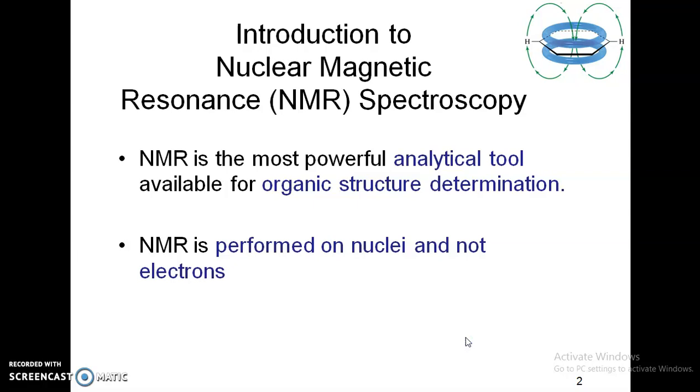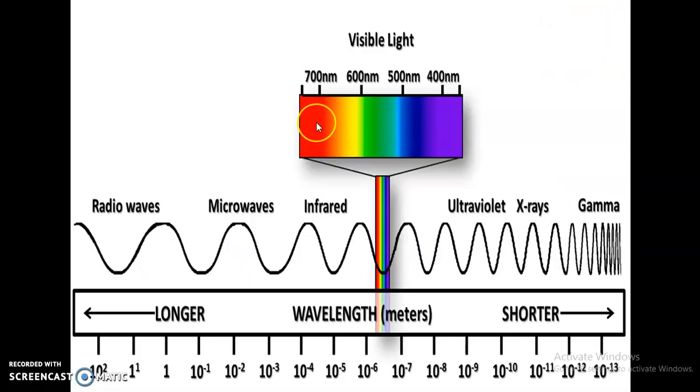So what exactly is nuclear magnetic spectroscopy? It is a tool which is used for determination of organic structure. So it is used for structural elucidation. And most important to know is that it is performed on the nuclei and not the electrons. So nuclei are involved when I talk about NMR.